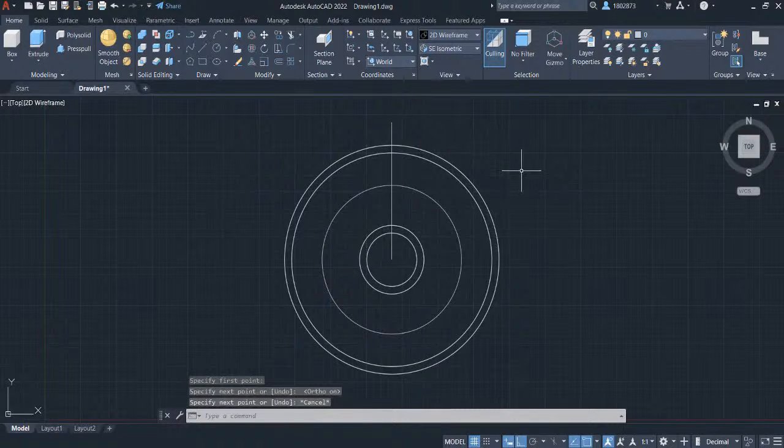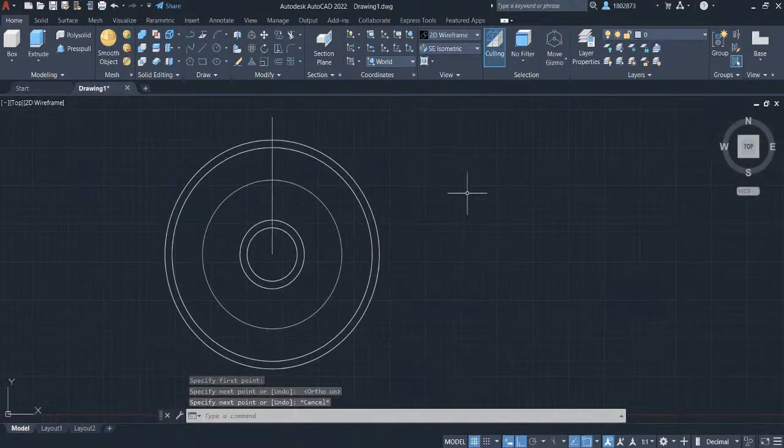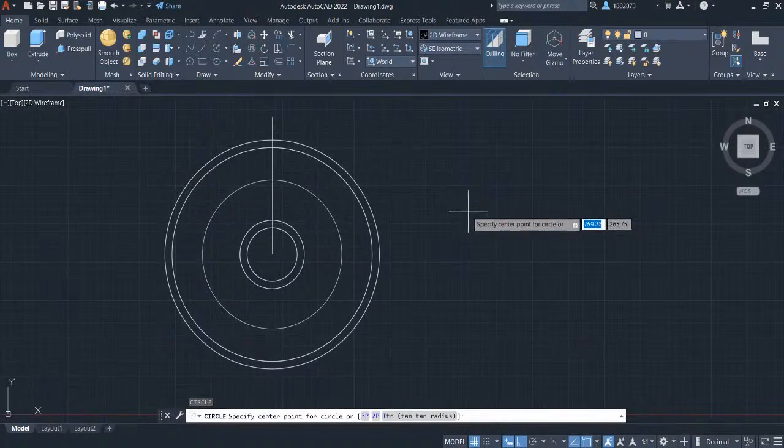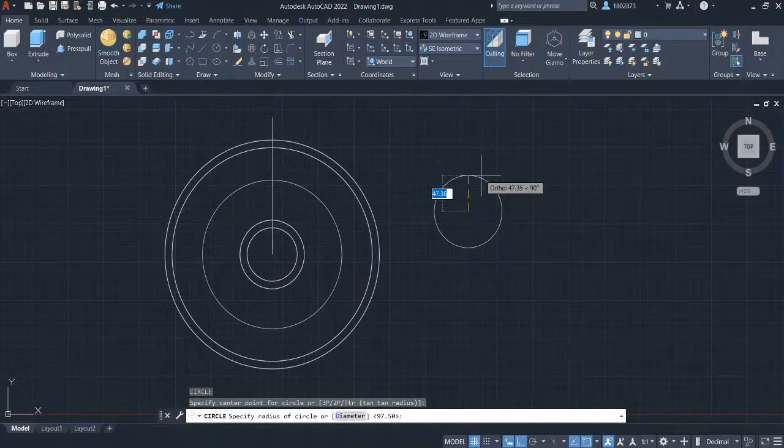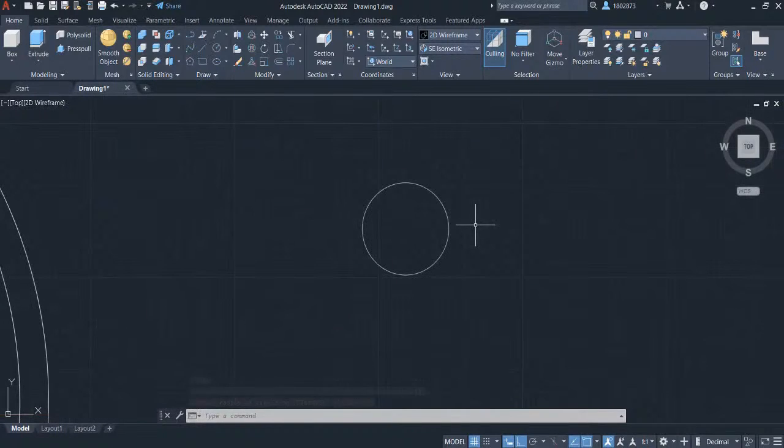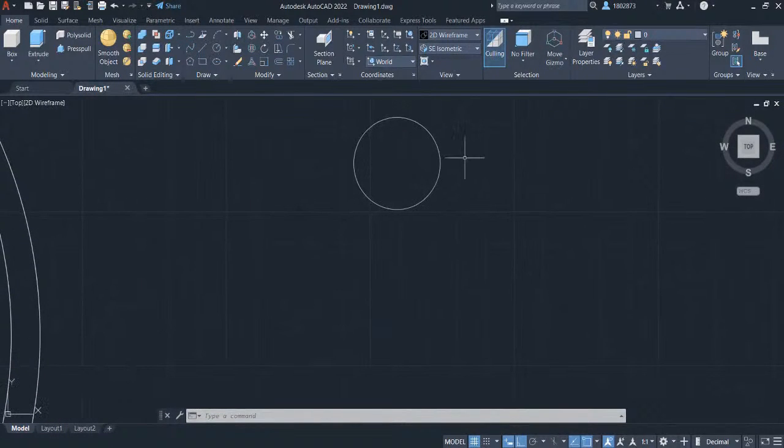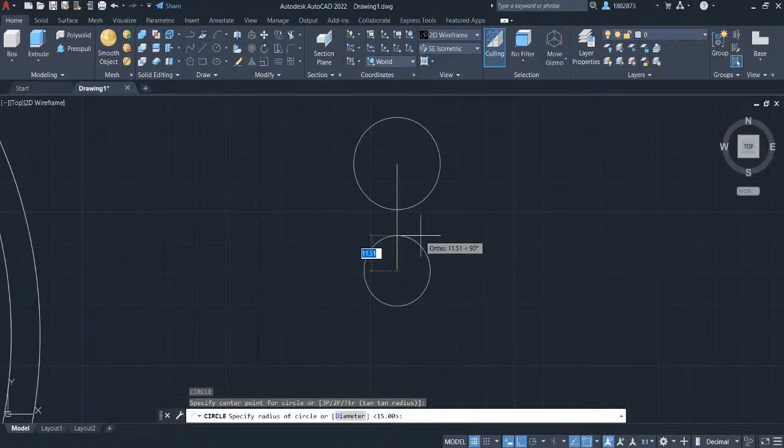Press escape. Pan over here. Let's create a circle. Typing in C for circle and press enter. Left click here and let's define this circle in radius and key in 15. Press enter. Let's zoom in. Pan over here. Pressing L for line. Hover your crosshair here so the center point will pop out and select the center. Let's key in 35 and press enter. Press escape. Type in C for circle. Click this endpoint. And let's key in 10.